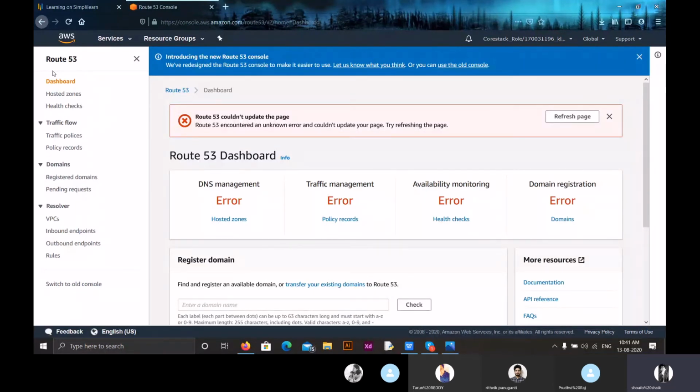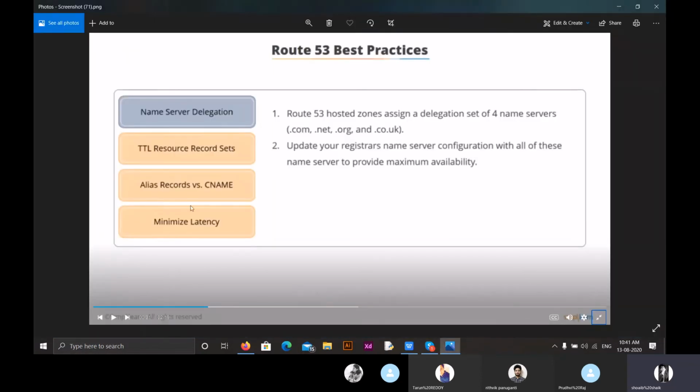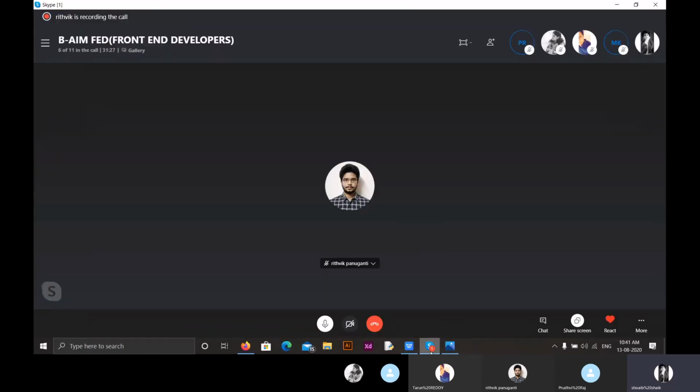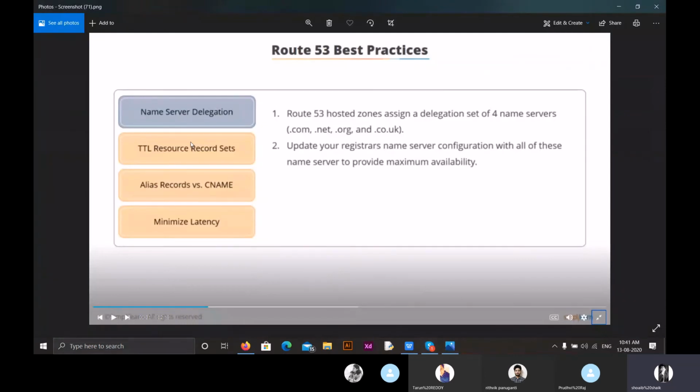Now let us move on to another topic, that is Route 53 best practices. In order to maintain Route 53 in the best way, we have to follow some rules. Let us discuss what those rules are. These are the 4 best practices in which Route 53 can be maintained perfectly and without errors. The 4 things are name server delegation, TTL resource record sets, alias records versus CNAME, and the 4th one is minimize latency. Now coming to the first one, name server delegation.